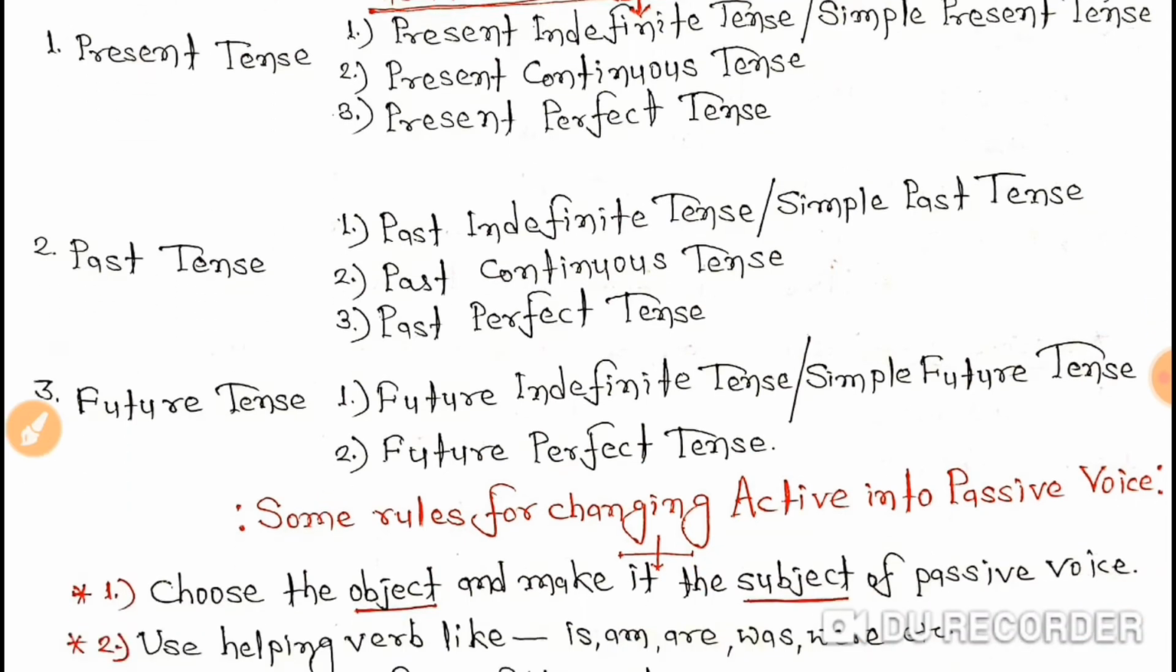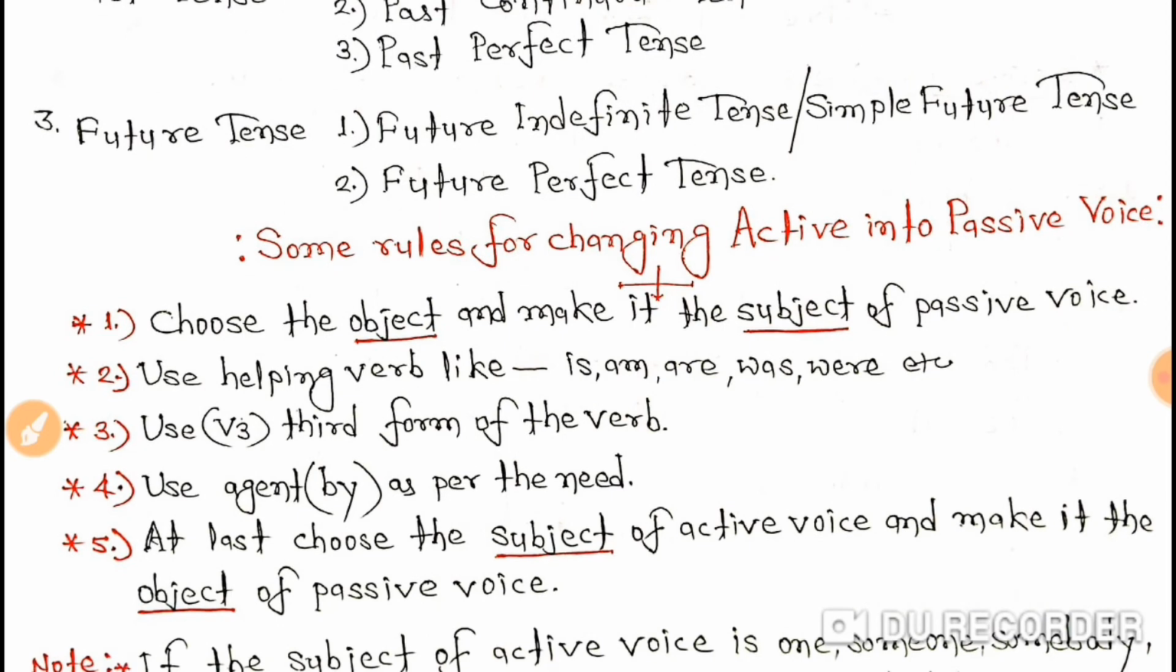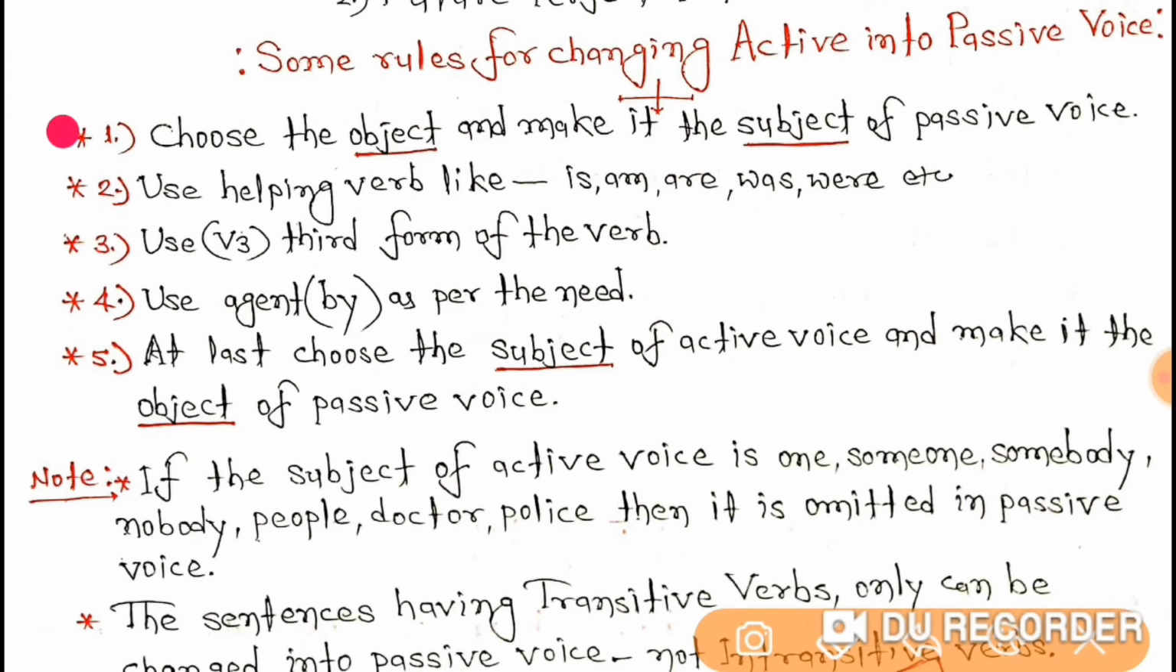So students, now let's see some rules for changing active sentences into passive sentences, means active voice into passive voice. I have made 5 steps here. You can see here, I have made 5 steps. One by one you have to follow these 5 steps. If you follow these 5 steps, you will not make any mistakes while changing active sentences into passive sentences. So let's understand these 5 steps one by one.